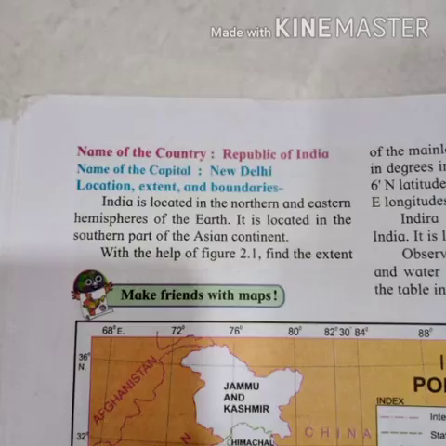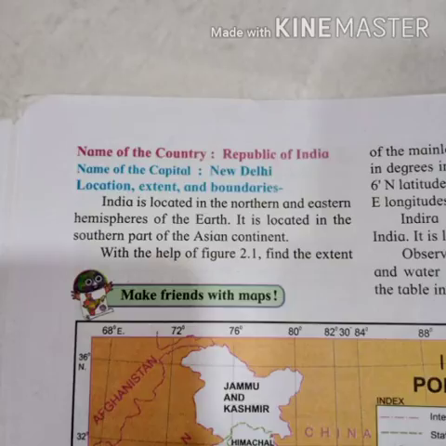India is located in the northern and eastern hemisphere of the earth. It is located in the southern part of the Asian continent. We know from the equator to the North Pole is called the northern hemisphere, and from the equator to the South Pole is called the southern hemisphere.